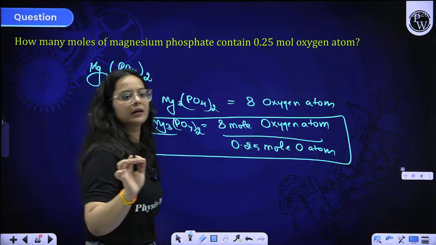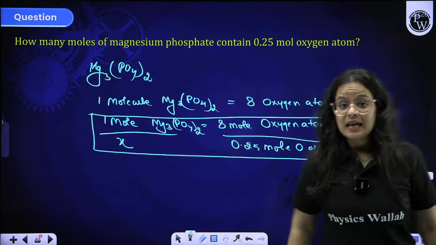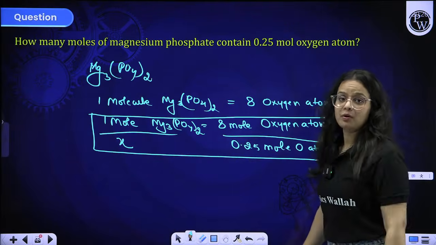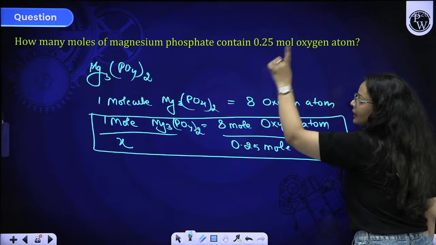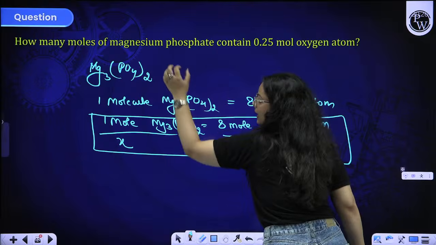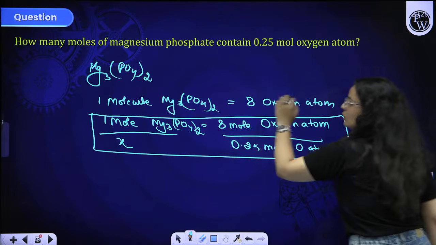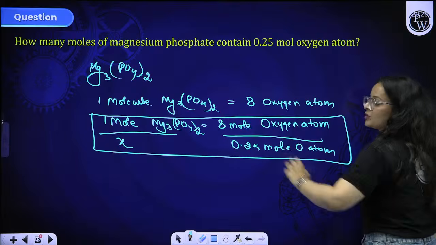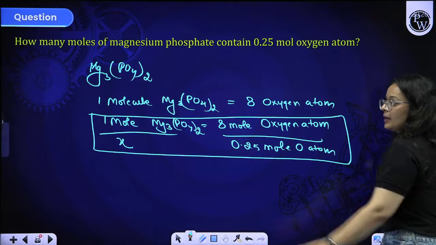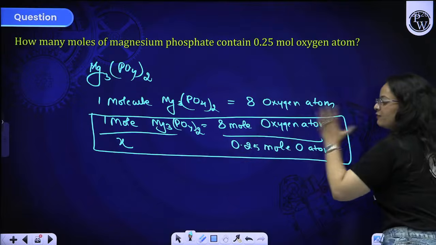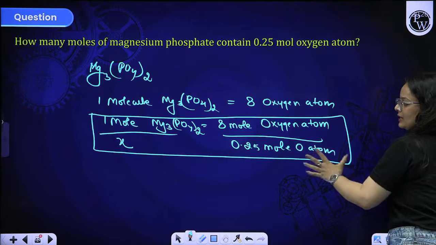I'll repeat it once again that these types of questions are very important for you all. Just use the method: this is the formula and we know that in one molecule 8 oxygen atoms are there. So in 1 mole, 8 moles of oxygen atoms are there. In X mole, 0.025 given to you, oxygen atoms are there.